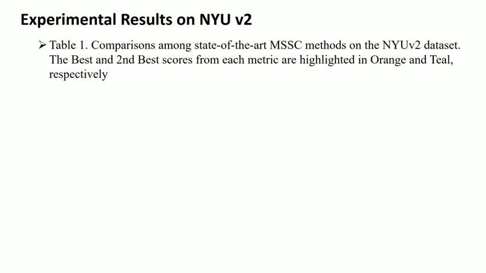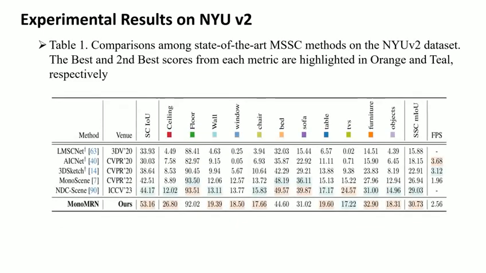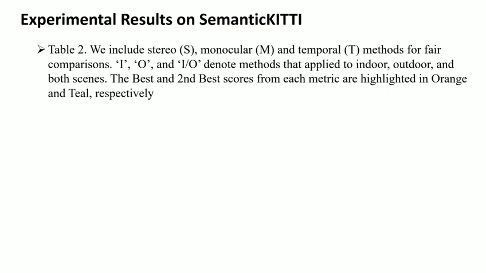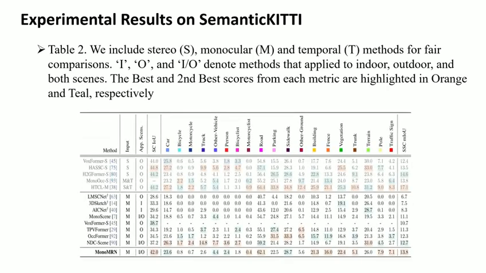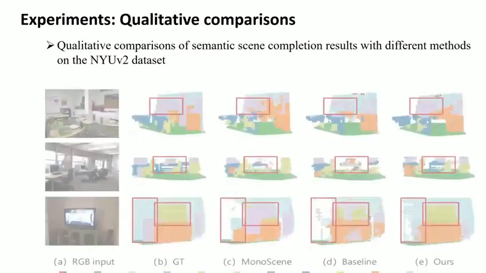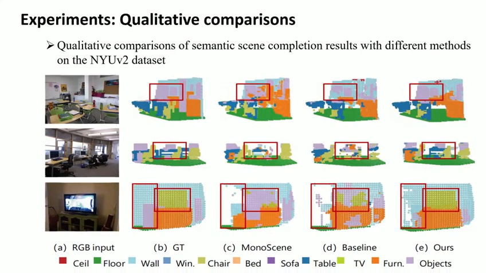Next are the quantitative results on the NYUv2 dataset. On the NYUv2 dataset, MonoMRN achieves state-of-the-art performance with an SC IoU of 53.16% and an SSC mIoU of 30.73%. On the SemanticKITTI dataset, MonoMRN surpasses prior methods with an SC IoU of 42% and an SSC mIoU of 13.8%, demonstrating strong generalization and competitiveness. Now, let's look at the visualization results, starting with the qualitative comparison on the NYUv2 dataset.